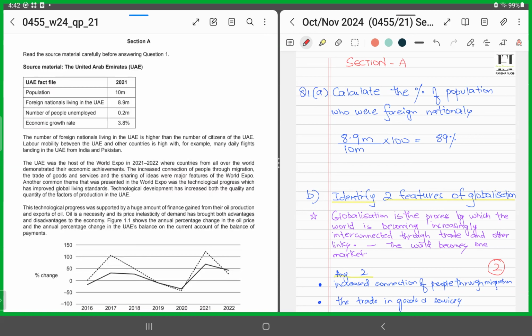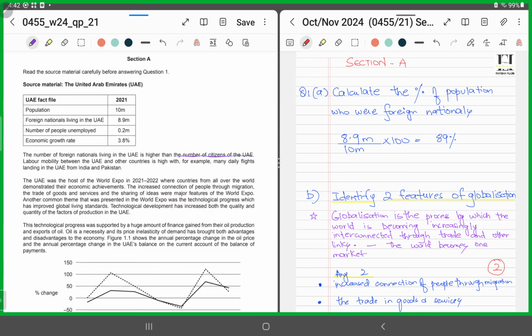Now, they're saying foreign nationals living in the UAE are usually greater than the number of citizens of the UAE. That means the people who are living in UAE, they are more of foreign nationals rather than their own citizens. So that's a very crucial piece of information they've shared with us.